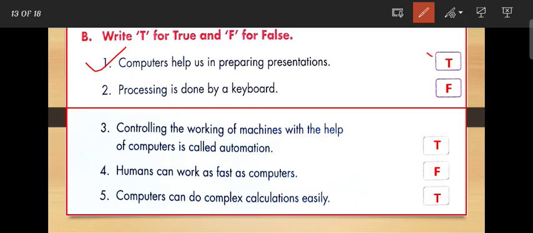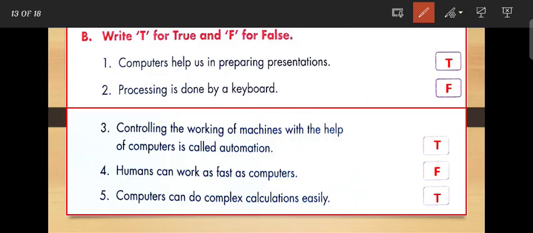Okay, so this statement is true. Next is, processing is done by the keyboard. Okay, so keyboard is false. CPU is the correct answer. CPU is the processing unit, so this statement is false.